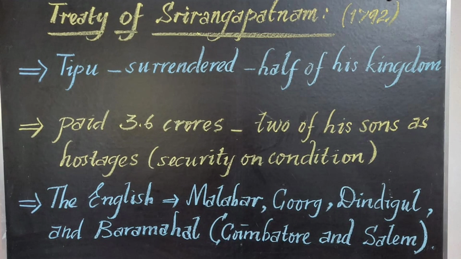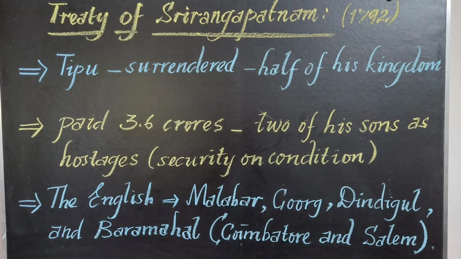Tipu surrendered half of his kingdom to the British. And also he agreed to pay 3.6 crores of rupees to the English as a war indemnity. That's a fine to meet the expenses the British met in the war. Tipu agreed to pay how much? 3.6 crores. And he surrendered 2 of his sons to the British as hostages. Hostages means security on condition. These two sons of Tipu Sultan were given as hostages. They had to work under the British as a security for them.